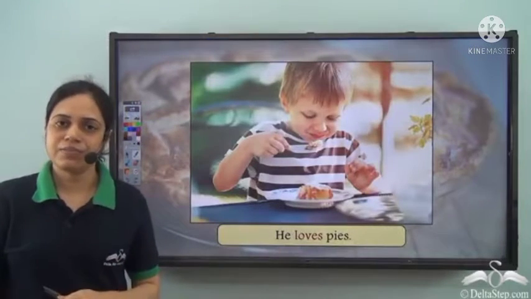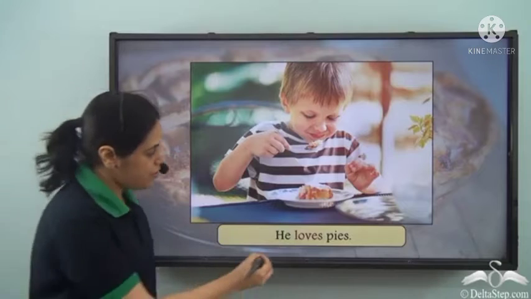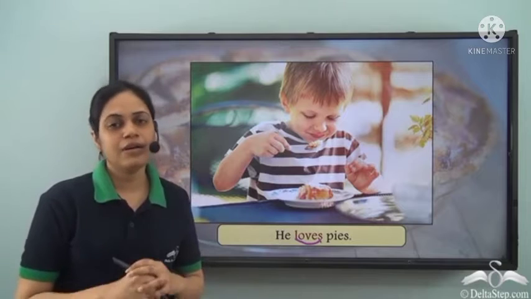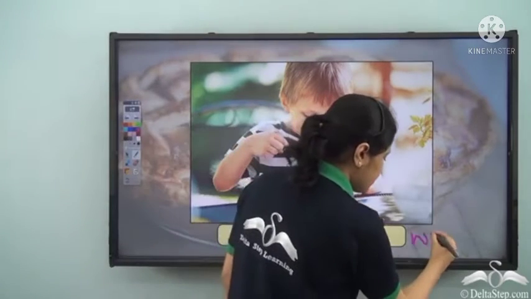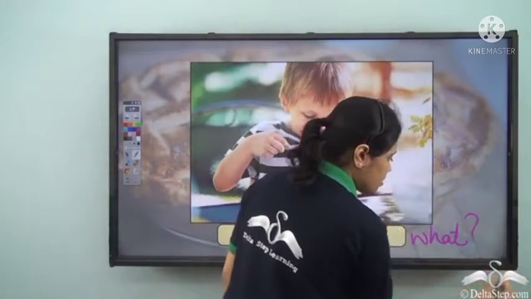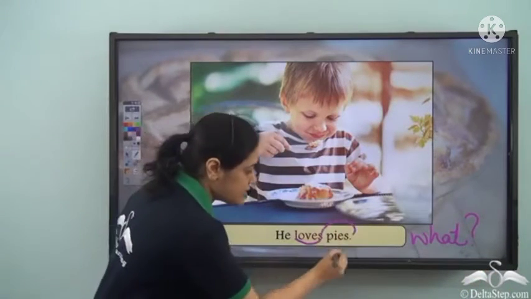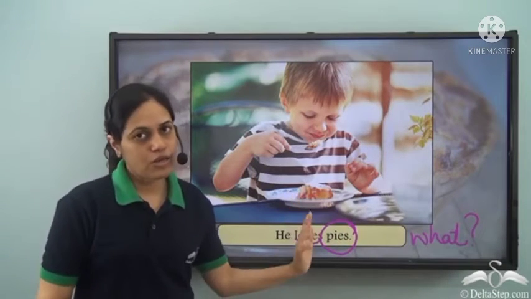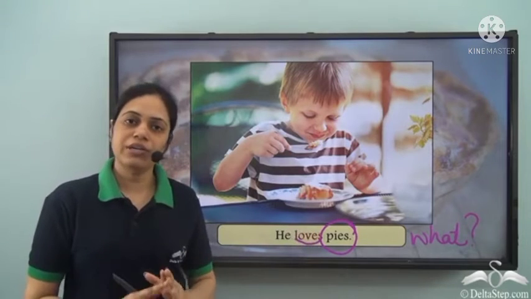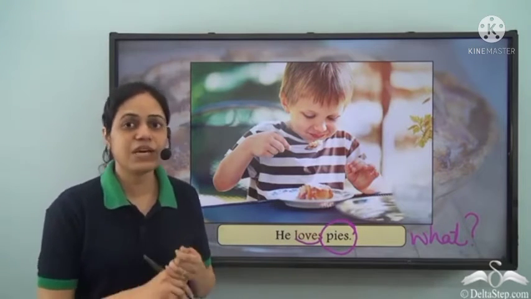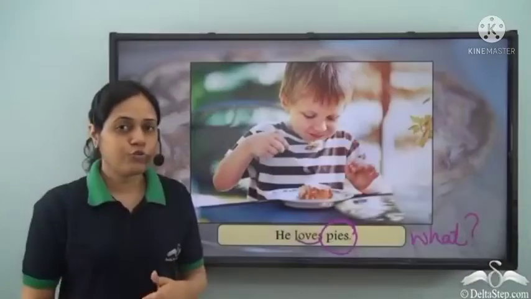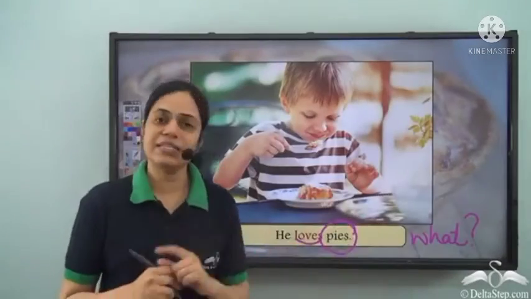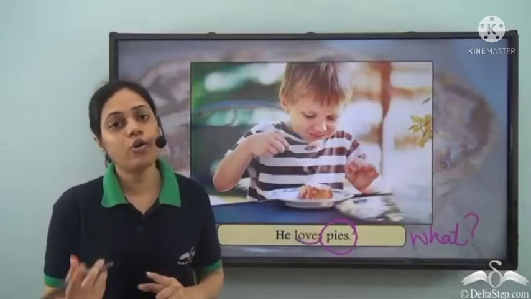He loves pies. So first we need to find out the verb. Verb is loves. And if I question the verb, what does he love? Pies. So pies is the object of this verb, and because this verb has an object, it is called a transitive verb. So transitive verbs are verbs which have objects. And how do we find out whether a noun is an object to a verb or not? By checking whether we are getting the answer to the question, what or whom.